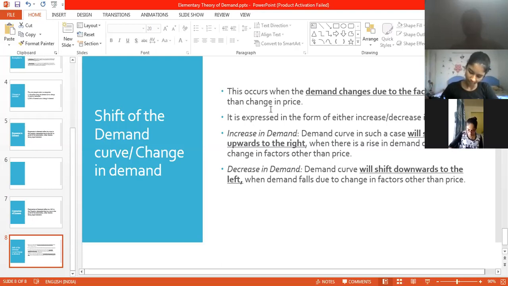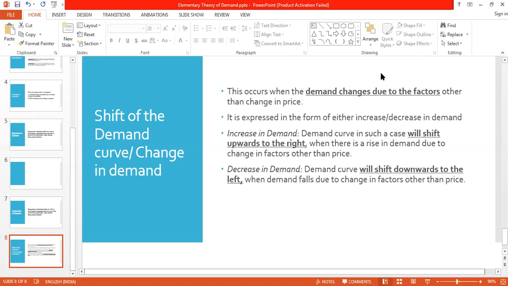This occurs only when the demand changes due to the factors other than change in price. Okay, due to the factors other than the change in price. This is important to understand. You can take that as the keyword. Demand changes due to the factors.